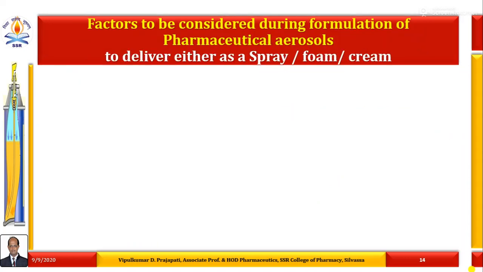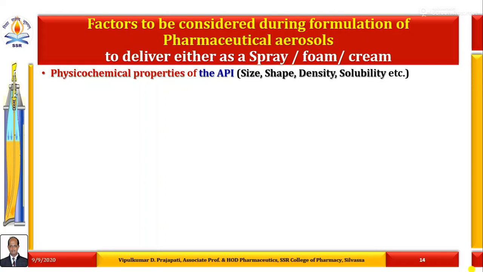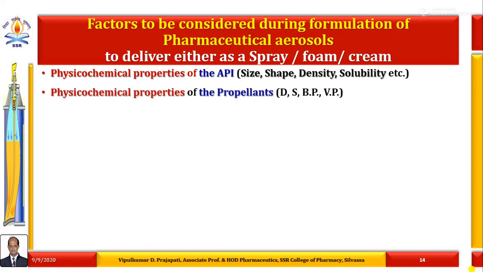What are the different factors to be considered during formulation of pharmaceutical aerosols to deliver the product as a spray, mist, foam or cream? The physicochemical properties of the active pharmaceutical ingredient, that is size, shape, density, solubility, etc. The physicochemical properties of the selected propellant or mixture of propellants, that is density, solubility, boiling point and vapor pressure.